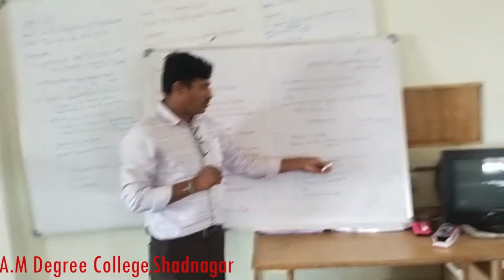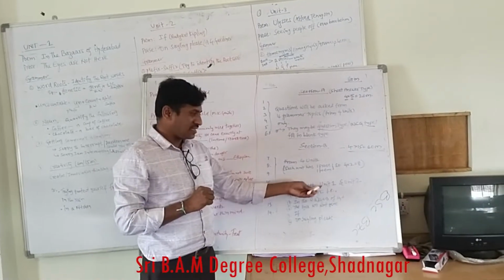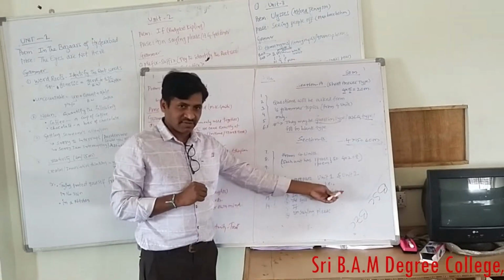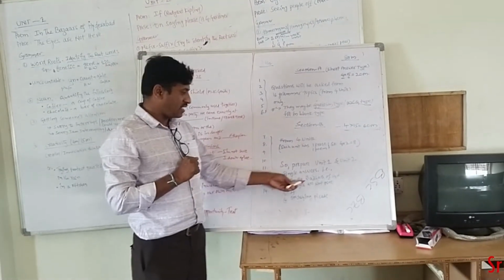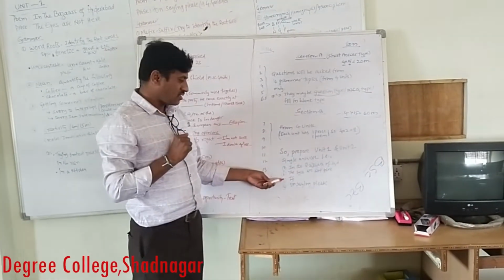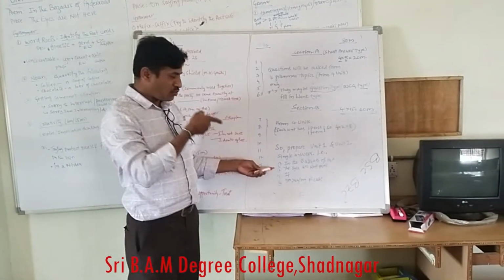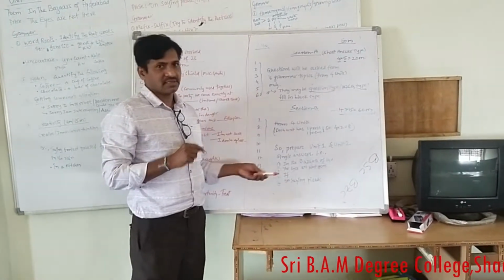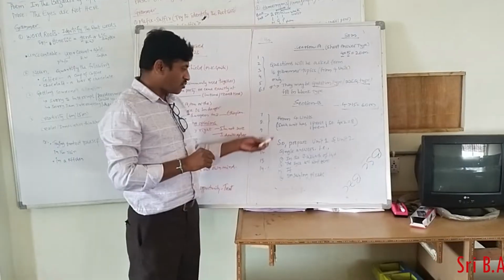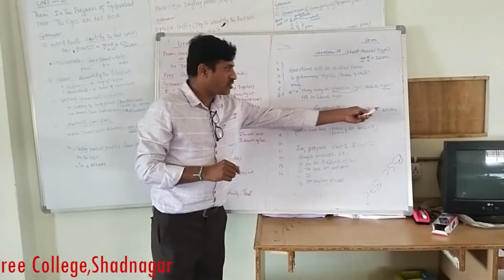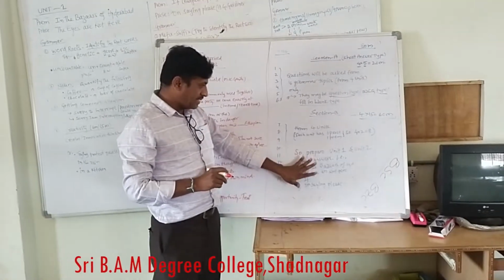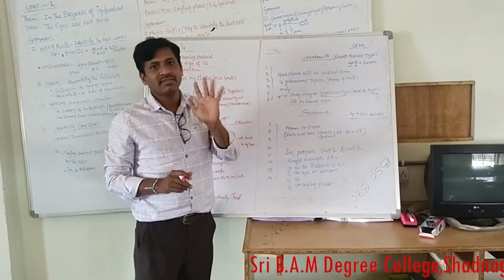So prepare unit 1 and unit 2 single answers. That is In the Bazaars of Hyderabad and The Eyes Are Not Here, these 2 are the first unit. If is the second unit poem and On Saying Please is the second unit prose lesson. If you prepare only these 4, you are going to get 60 marks. These single answers are already with you.